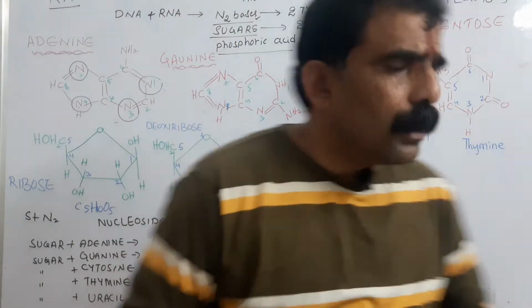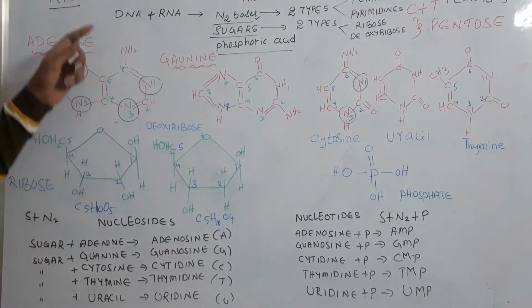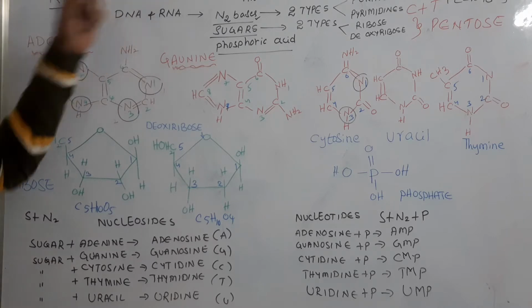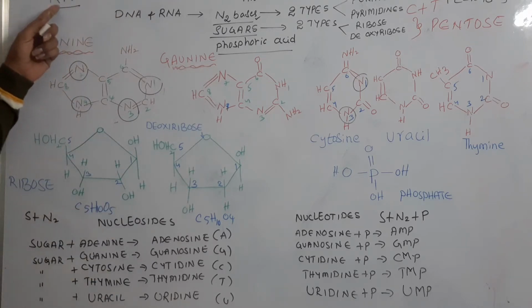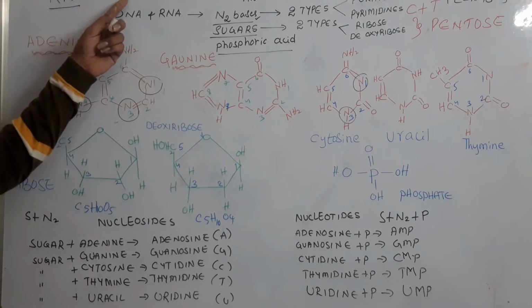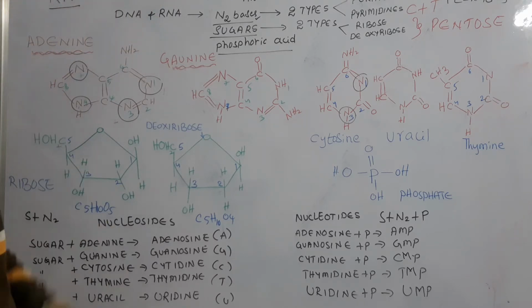For instance, DNA consists of adenine, guanine, cytosine, thymine. RNA consists of adenine, guanine, cytosine, uracil. Each nucleic acid consists of 4.